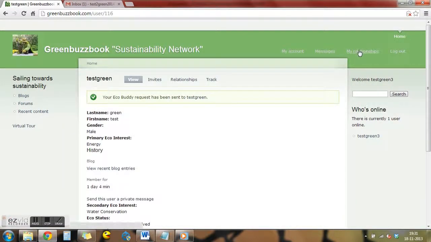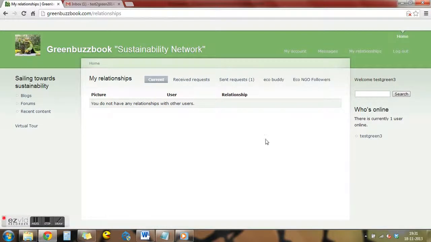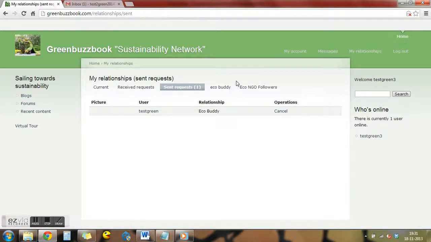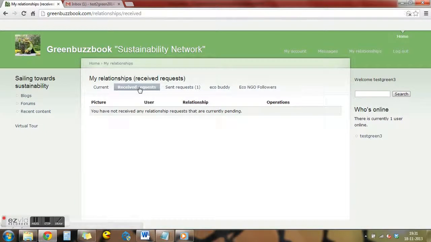Now let me go to my relationships and see what the status is there. Now you can see here received requests and sent requests. As I have sent a request to Tess Green, I'll get the details about whom I have sent it to, the relationship, and the operation. If there was a mismatch, or it is not the correct user with whom you want to create a relationship, you can cancel at any point of time. And if somebody has sent a request to you, those will come and be stored in received requests, where you can accept those requests.